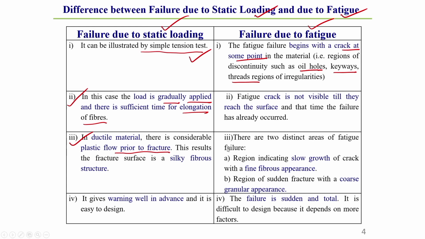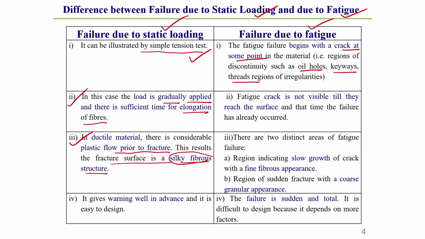Whereas generally, that is why here I have written, in case of ductile material there is a considerable plastic flow prior to fracture. As a result, the fracture surface has a silky fibrous type of structure. In case of static loading, whatever failure occurs, in case of ductile material the fracture surface is generally a silky fibrous type of structure. This you should keep in mind.